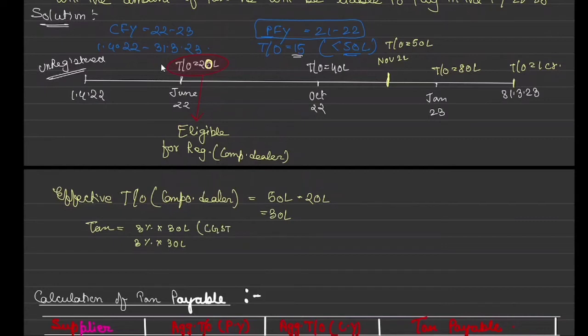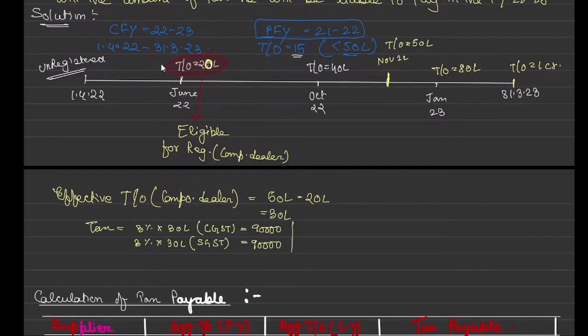Okay, that is CGST, and this is SGST. So it comes out to be 90,000, and this comes out to be 90,000, correct. Total 1 lakh 80.